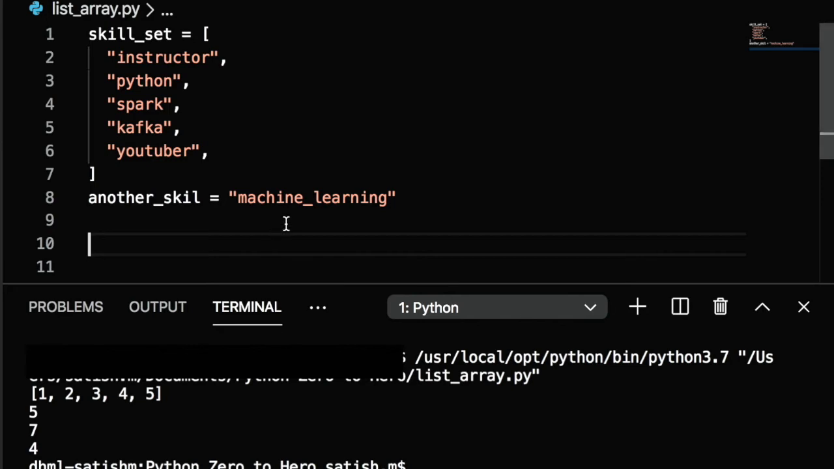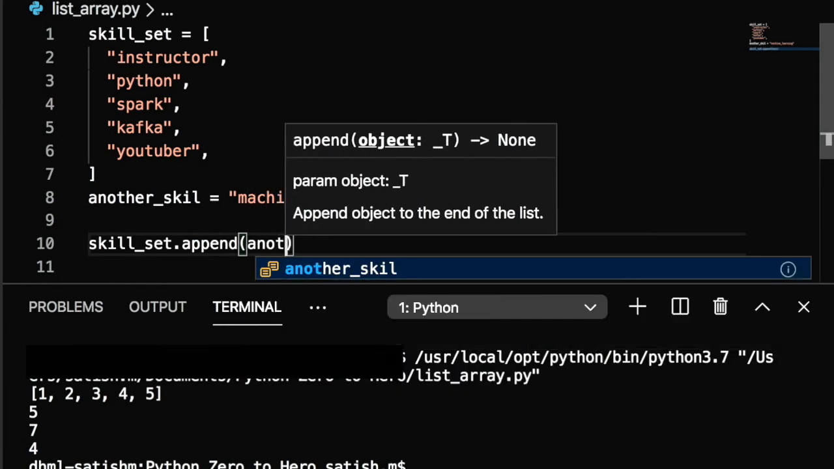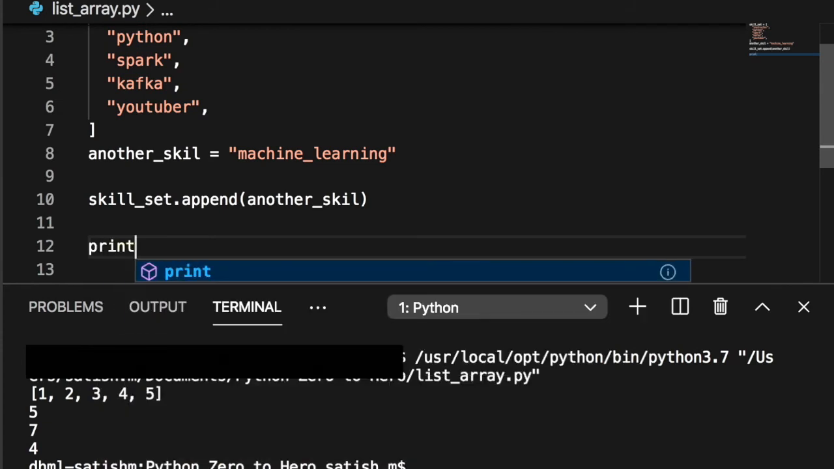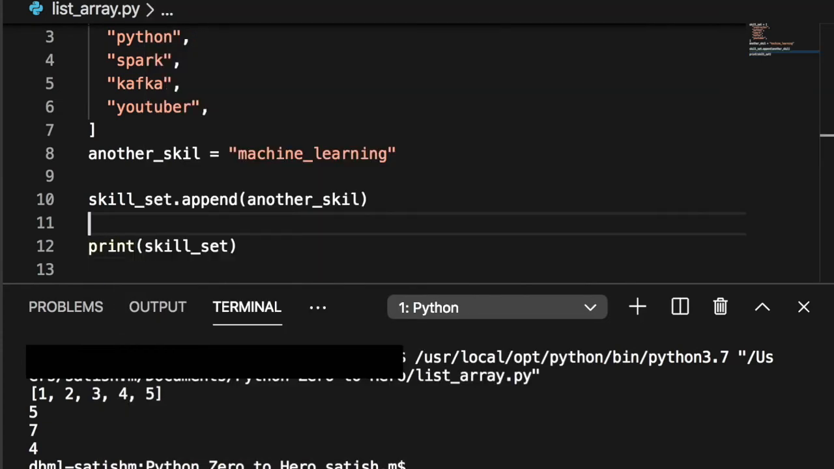The syntax in Python for appending a new item to a list is, let's print our new result and run it. See, machine learning is my new skill right now.